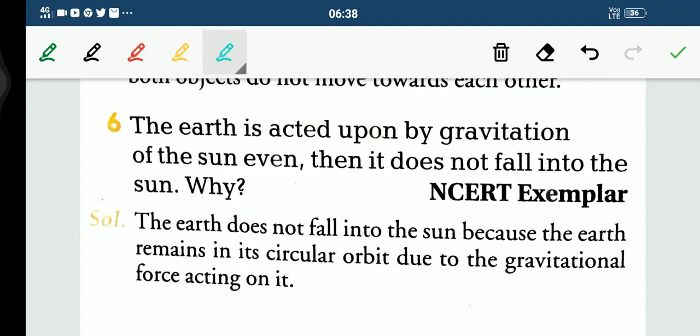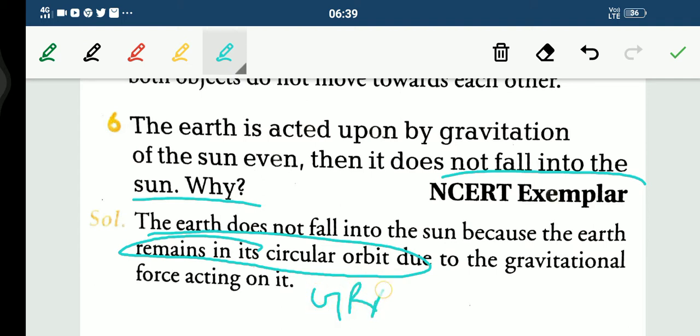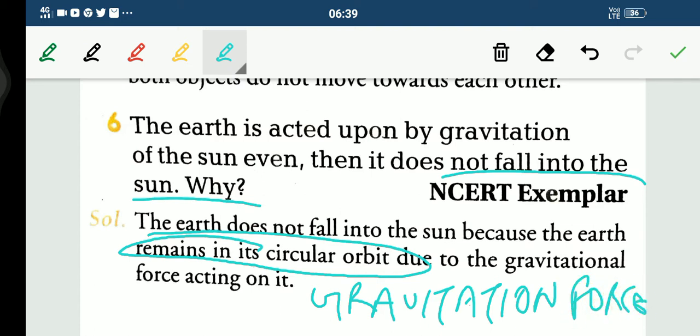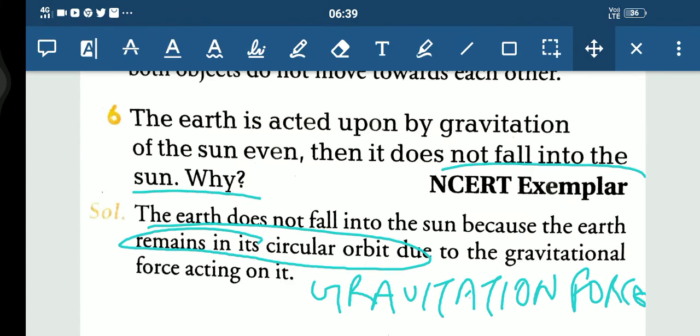Now let's quickly move on to the next question, that is, the earth is acted upon by the gravitation of the sun, even then it does not fall into the sun. Why? Because the earth remains in its circular orbit. And why does it remain in its circular orbit? Due to the gravitational force. Fine. So I hope this thing is clear to each one of you.